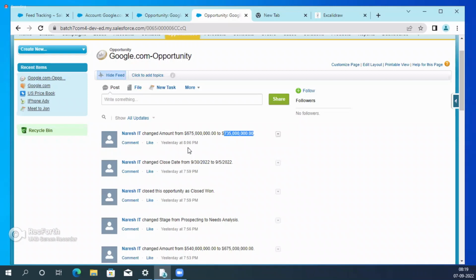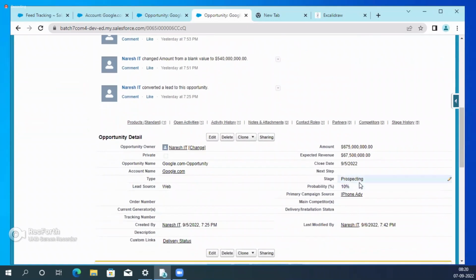Okay, for example, who is responsible for this record? Naresh. Some Suresh is coming, he is changing something. If you are not tracking, what about that? Who modified? For example, Suresh is one person, he is modifying the record, so we don't know which field that guy modified. Okay, so if you are tracking, see now, Naresh changed the amount from this to this.